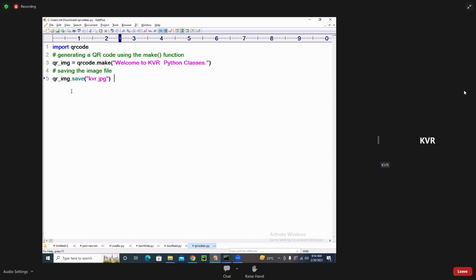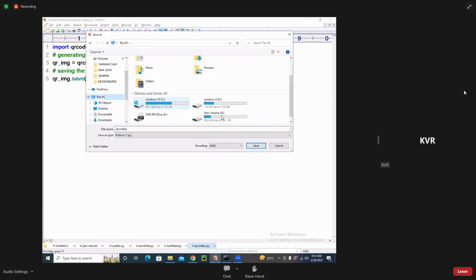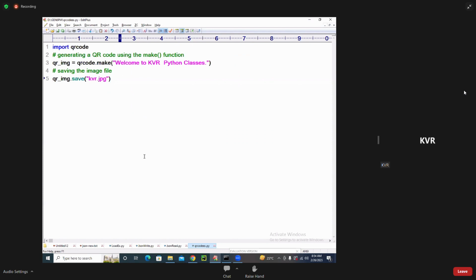This code I will run. I will go for save as and put it into this place. Here, in the D drive, I will take the generation folder, this one, and save it. See students, I can tell you so many applications, but there is some limit.